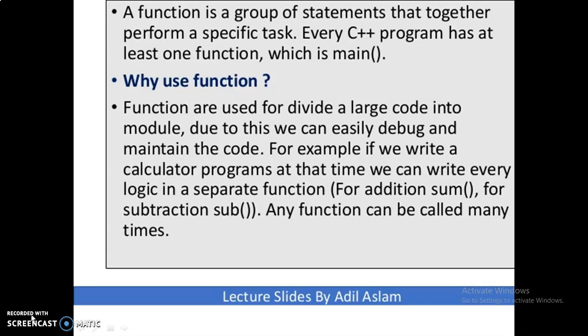For example, if we write a calculator program, we can write every logic in a separate function. For example, for addition, there may be a sum function, and for subtraction, a difference function. Any function can be called many times.